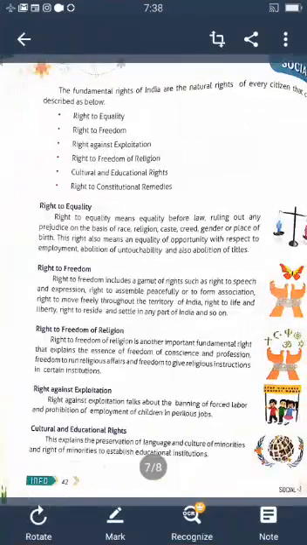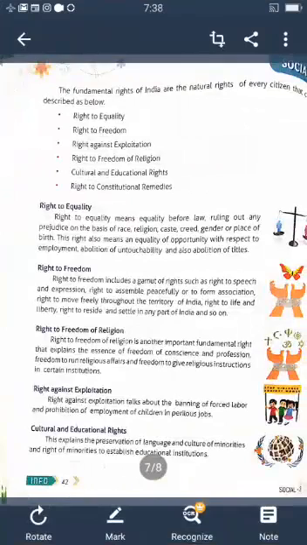It is the right, understood? The government has given this to every citizen, the right to freedom, understood? Next one is the right to freedom of religion.